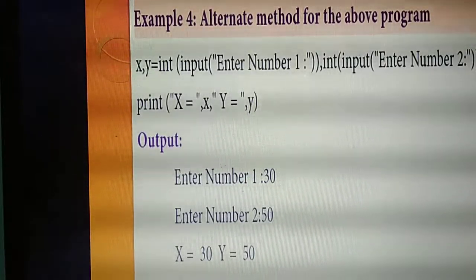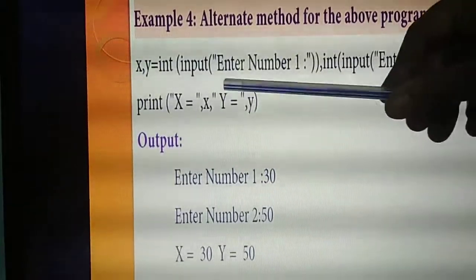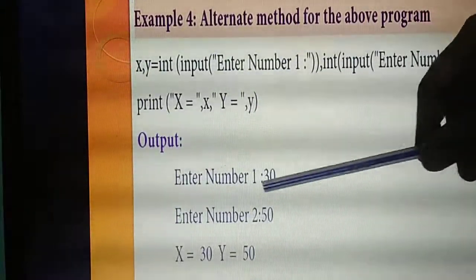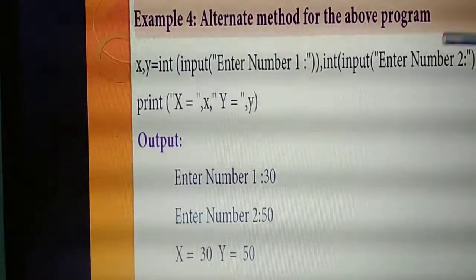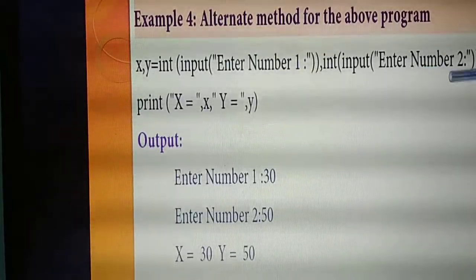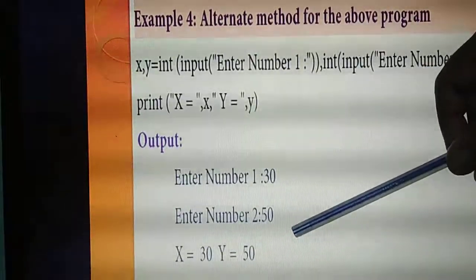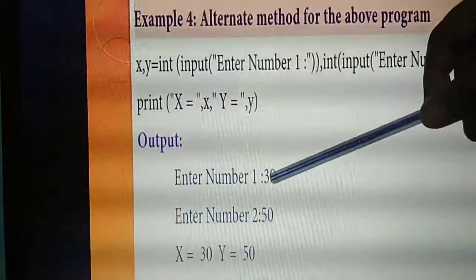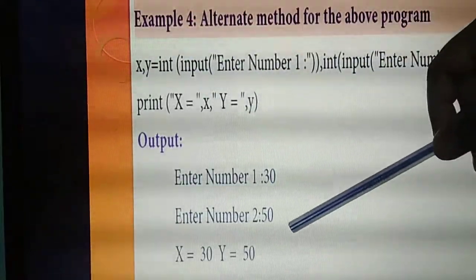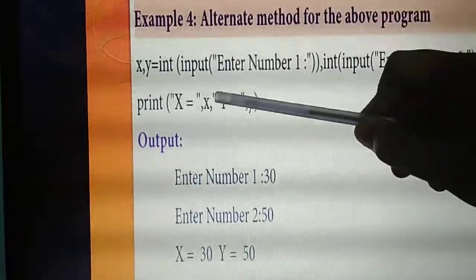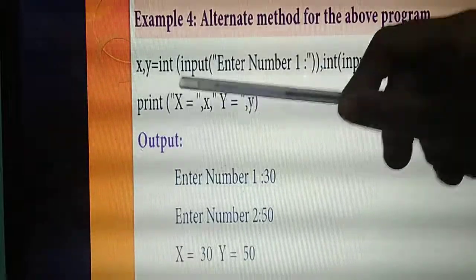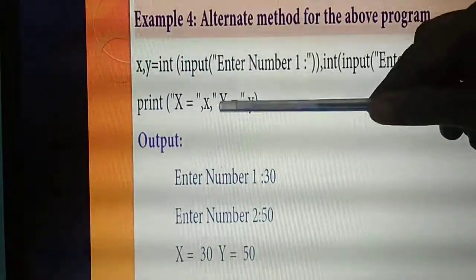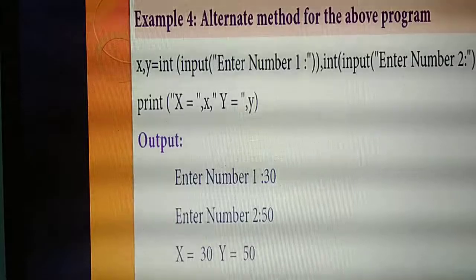Understand? So if you run the program, what output will you get? Enter number 1. So you are giving input at runtime. First number I am giving as 30. Second input, enter number 2. Second number I am giving as 50. So what's the value of small x now? 30. What's the value of small y now? 50. So I am assigning the small x to variable capital X. So what's the value of capital X now? 30. Then what's the value of capital Y now? 50. Understand this program?